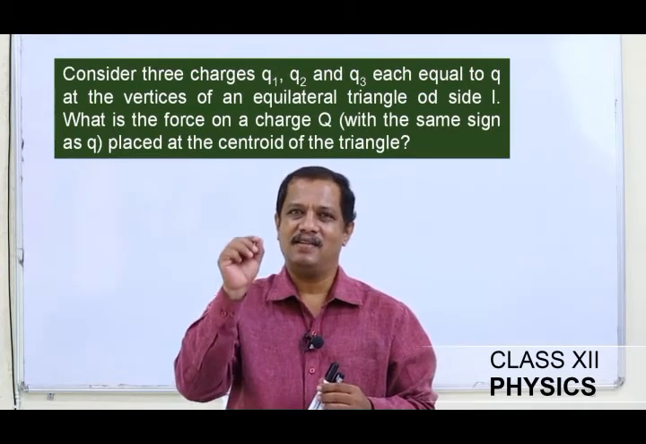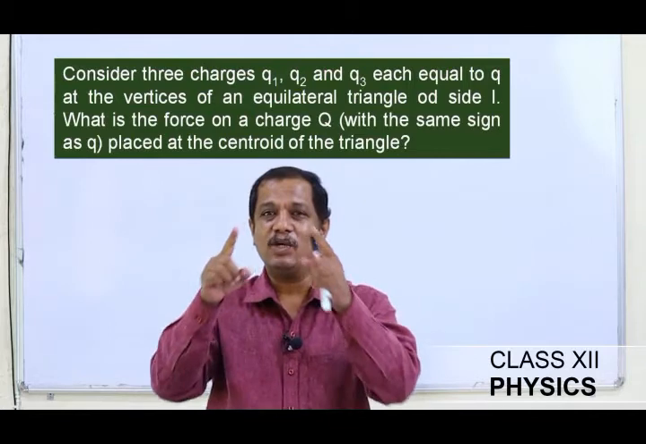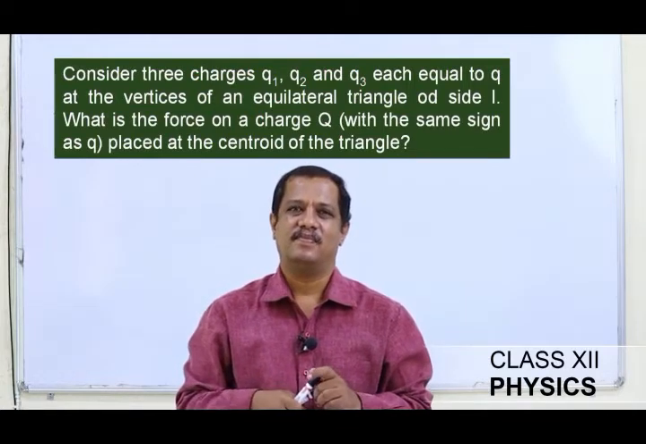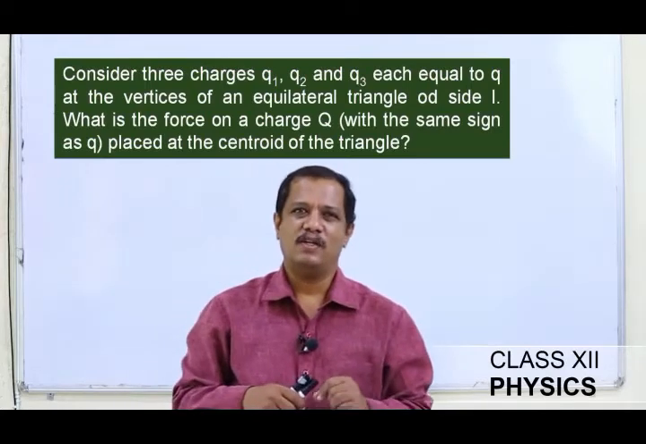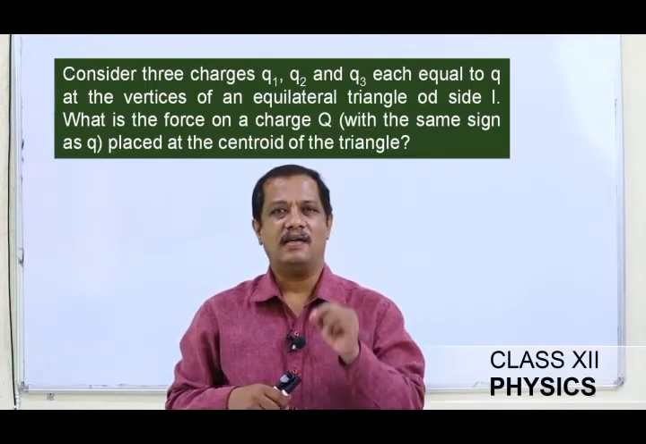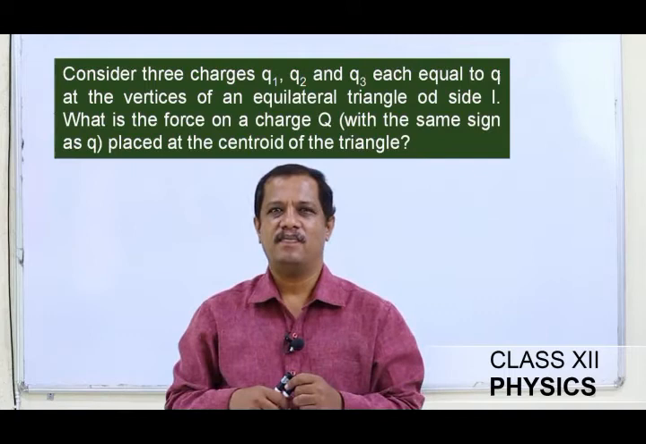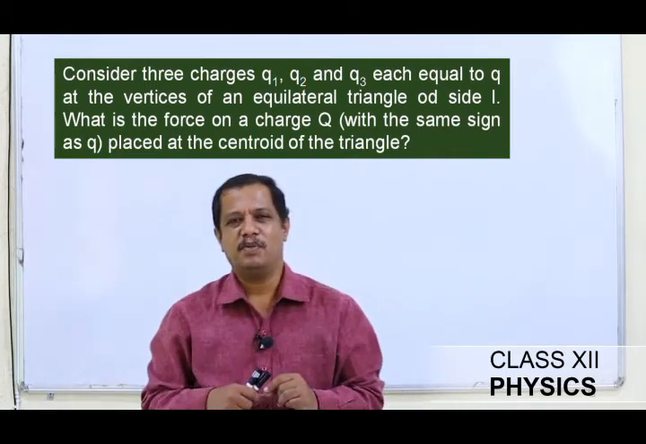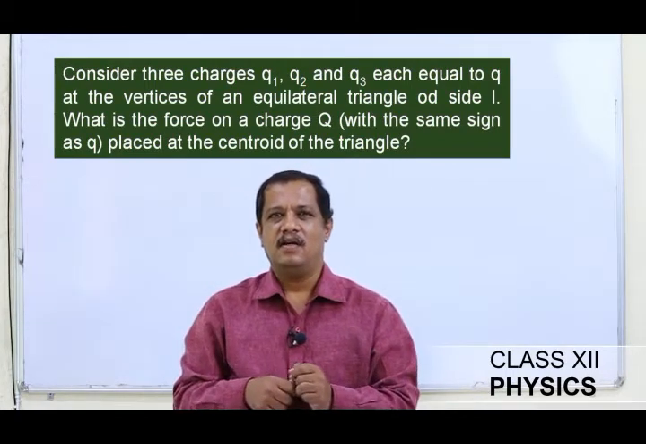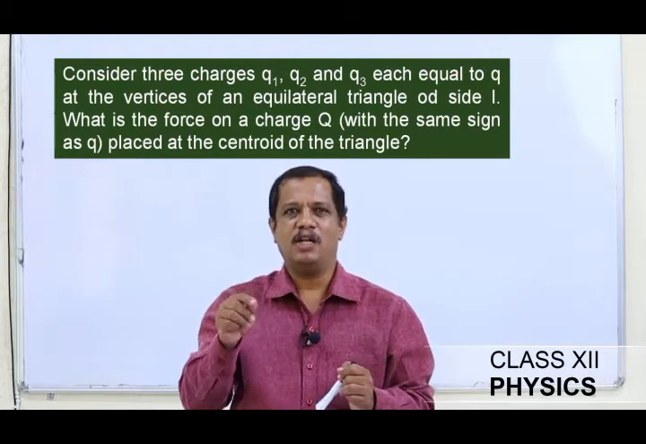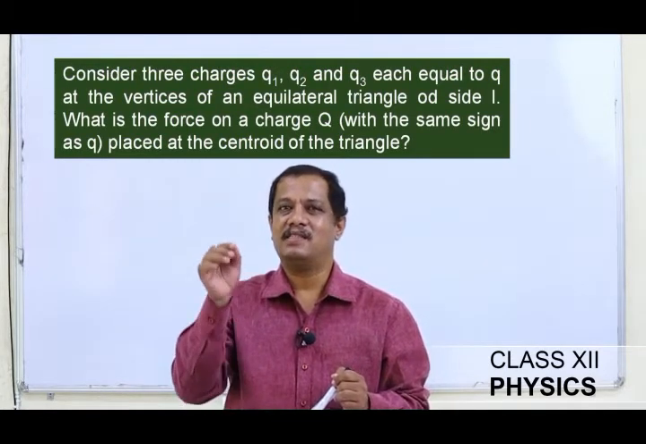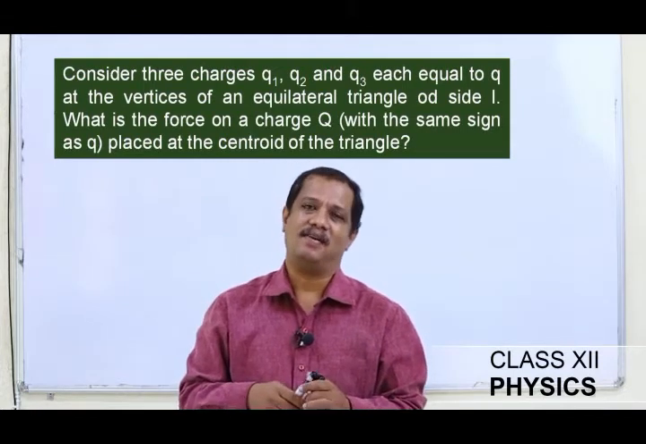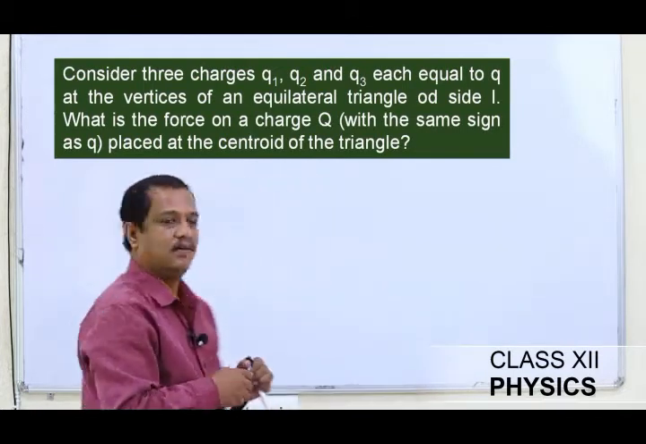These charges are placed at the vertices of an equilateral triangle. First condition. Second is, all the three charges Q1, Q2, Q3 are equal in magnitude. And the third point that must be noticed in this problem is, a charge capital Q of same sign is placed at the centroid of the equilateral triangle. Let us see the figure.